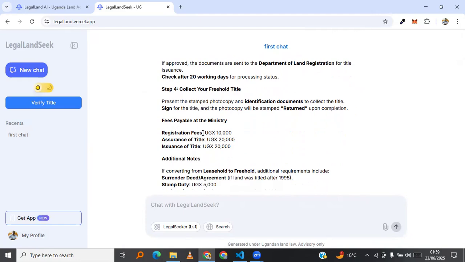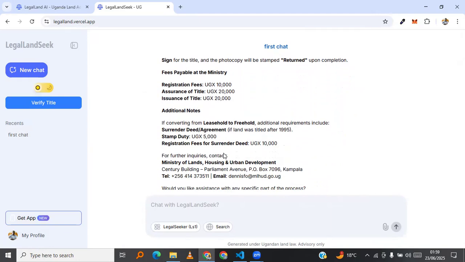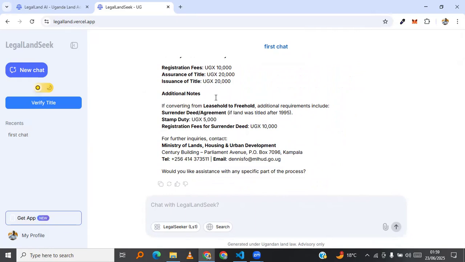And then there is even a fee here. It puts also the fee that is required so that you're sorted and you know that I need these requirements in order to acquire the freehold land title. Then there are additional notes also. If you're converting leasehold to freehold land title, additional requirements may include this and this amount and all that.